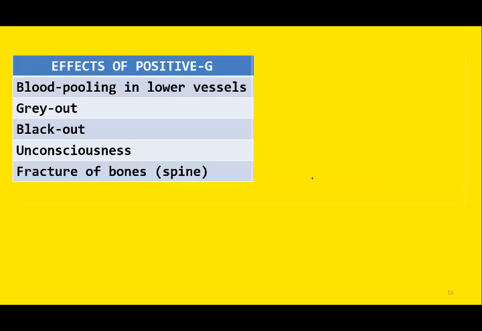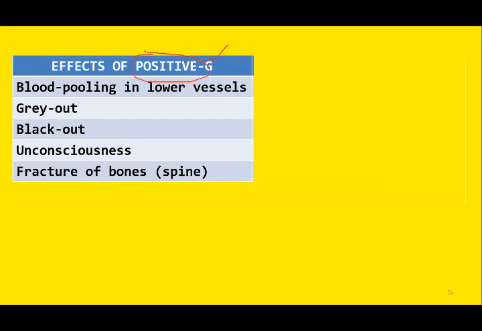So in the start of the lecture, we discussed the two types of gravitational forces, positive and negative. Both the positive and negative G force have physiological effects on our body. We will discuss the effects of positive G force first. What are the effects of positive G force? Positive G force means acceleratory force.